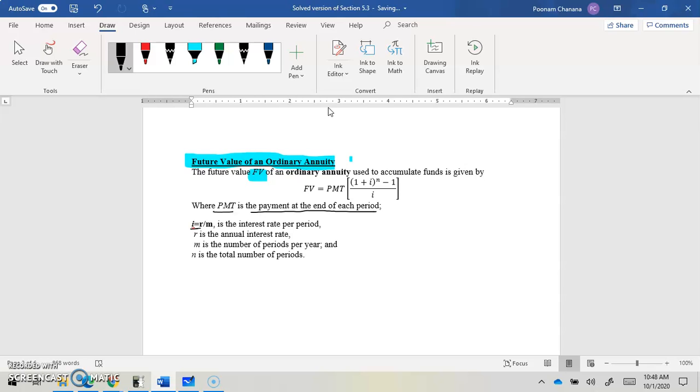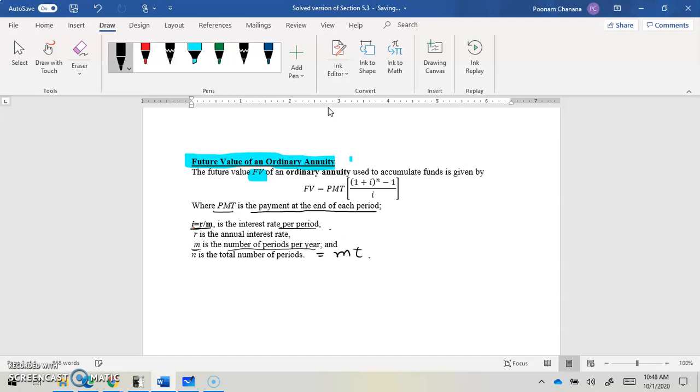I is equal to R by M. R is the annual interest rate, and M is the number of periods per year, meaning I is the interest rate per period here. N is the total number of periods. So basically N will be equal to M times T, right? M, how many periods in every year, times how many total years you are keeping the money in the account. So this is the formula.